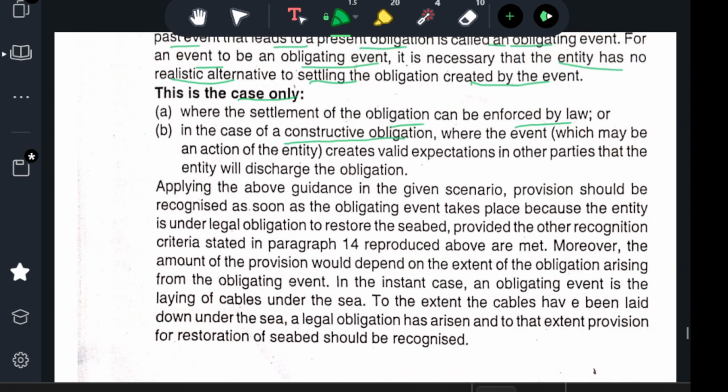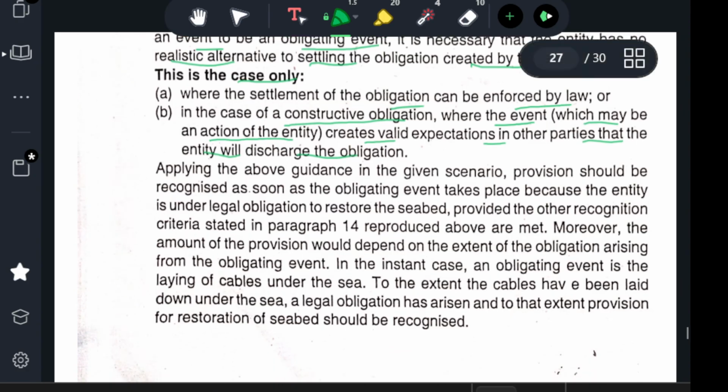In the case of a constructive obligation, the event, which may be an action of the entity, creates a valid expectation in other parties that the entity will discharge the obligation. Applying the above guidelines to the given scenario, the provision should be recognized as soon as the obligating event takes place, because the entity has a legal obligation to restore the seabed. And the provision recognition criteria stated in para 14 are met.